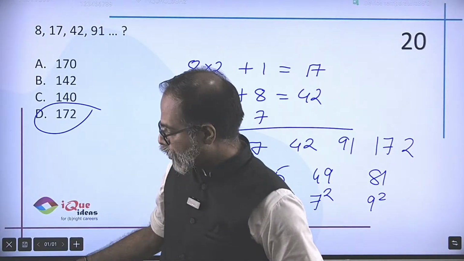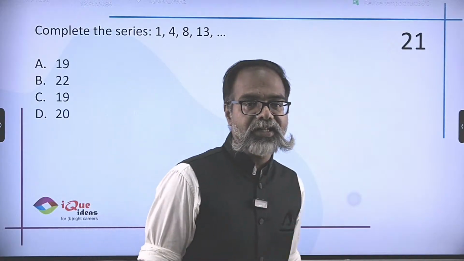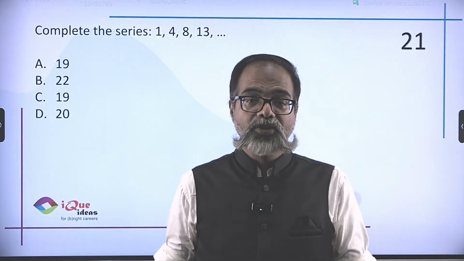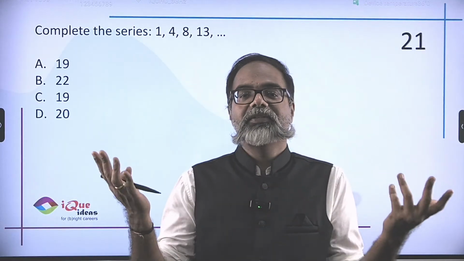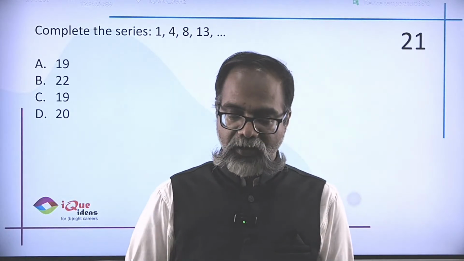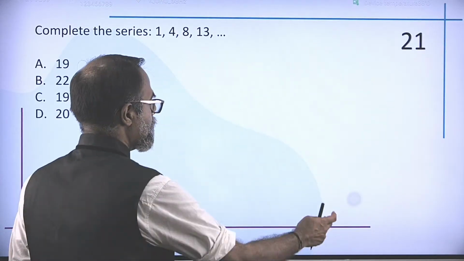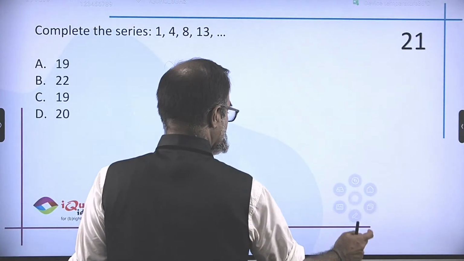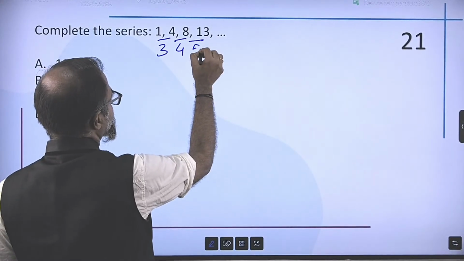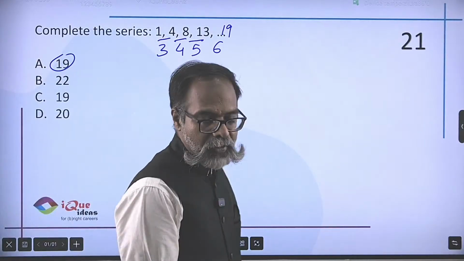So these were the 20 questions from maths. But let's quickly proceed with reasoning. And as usual, reasoning, maths, same type of questions asked. So this is supposed to be the reasoning section starting here. Now, what I need to do is complete the series 1, 4, 8, 13 and so on. Okay. First things first, let's check the difference. So between 1 and 4, 3, between 4 and 8, 4, between 8 and 13, 5. Oh, easy. So 13 plus 6, 19 has to be the answer, right?